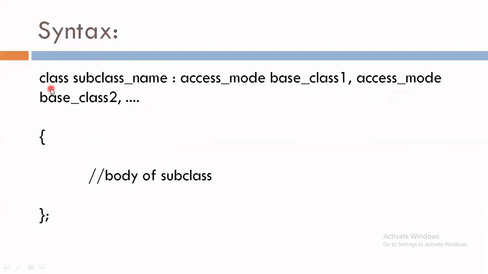So the syntax is class, then the child class name, colon, access mode, then base class 1, that means the first base class name, and then a comma, then again the access mode, then another base class name and so on. That means we can have more than 1, 2 or 3 base classes for a single child class. If we have more classes, we separate them using commas. After that we have to specify the body of the child class.